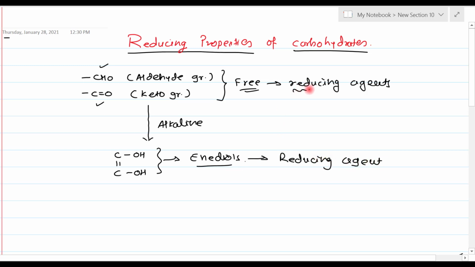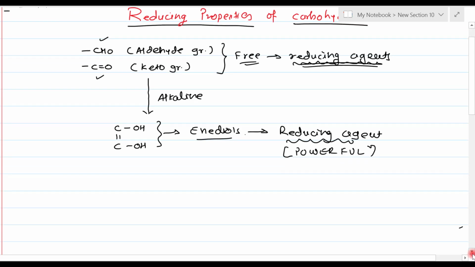But the difference between the reducing property of the aldehyde and keto group and that of the enediol is that enediols are very powerful reducing agents, more powerful than the aldehyde or keto group, right?